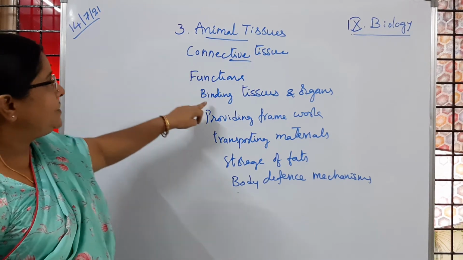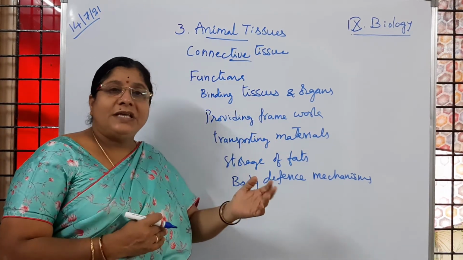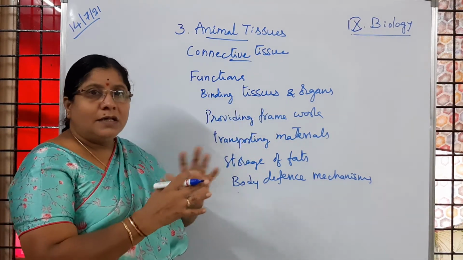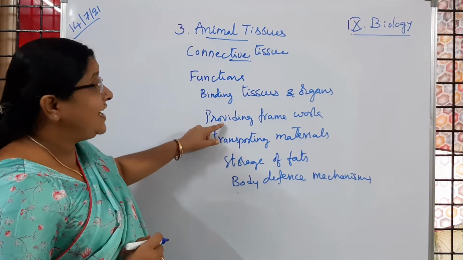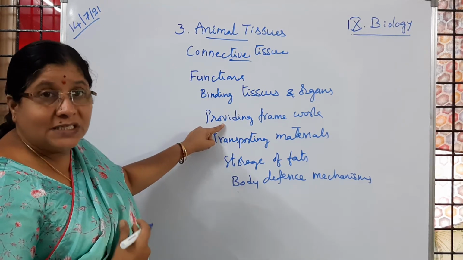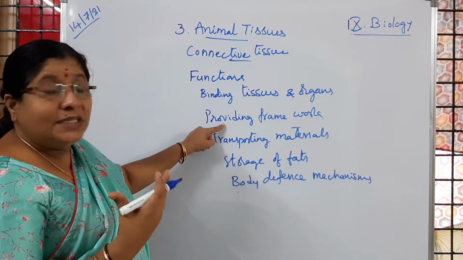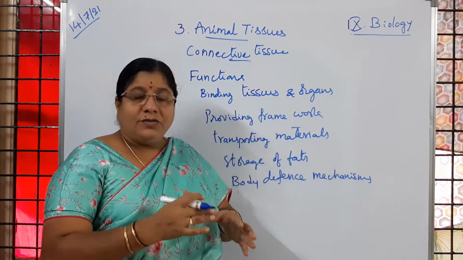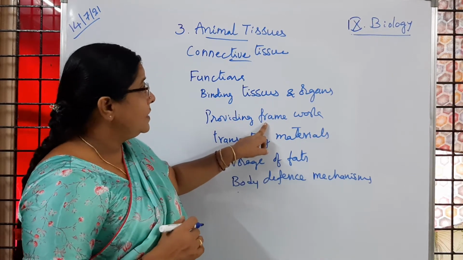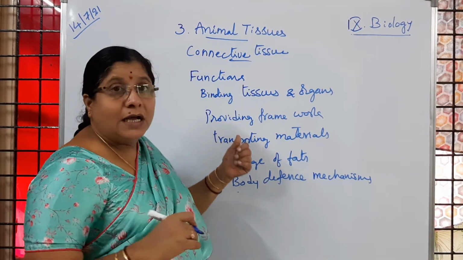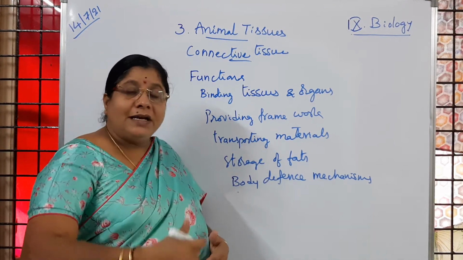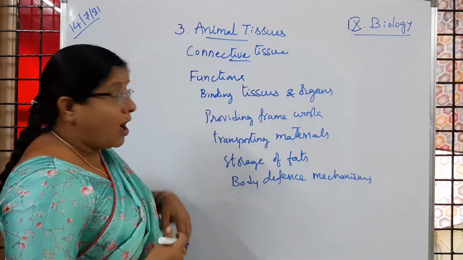The connective tissue helps in binding one tissue with another, and tissues with organs, they are connected with each other. Then providing a framework: all the organs made up of muscles are provided with support. Okay children, so that framework is given. Is it clear to you? That is also because of connective tissue. Just like the skeleton gives structure and protects the organs.